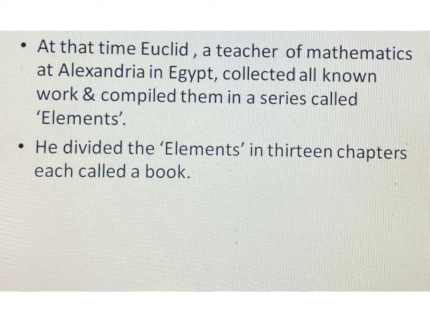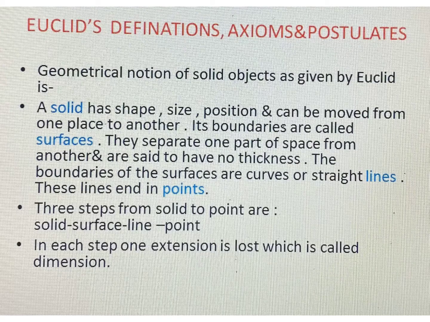And his compilation is called Elements. Now he divided these elements into 13 chapters, and each chapter is called a book. So the compilation of Euclid is named Elements, and in these Elements there are a total of 13 chapters, and each chapter is known as a book. The Elements greatly influenced the world's notion of geometry for years to come.